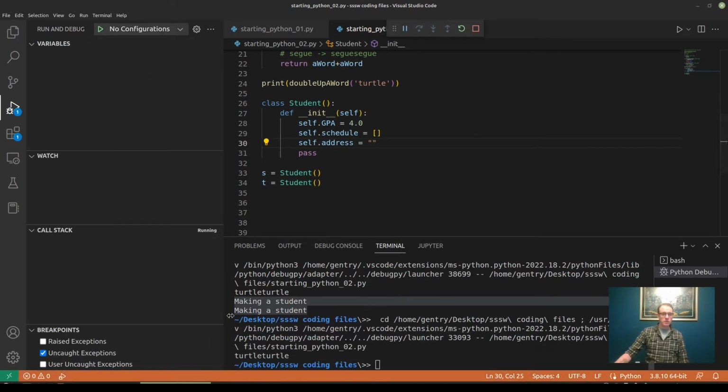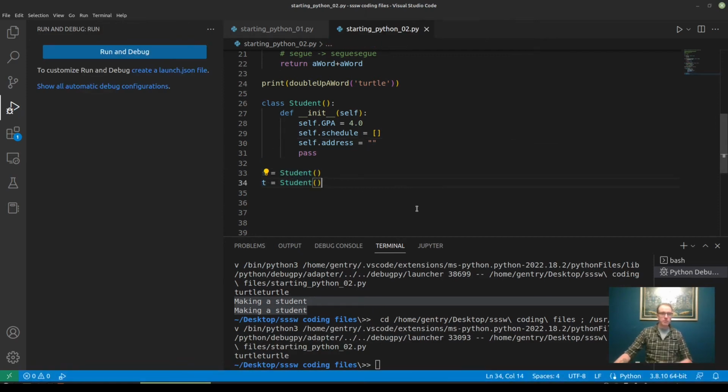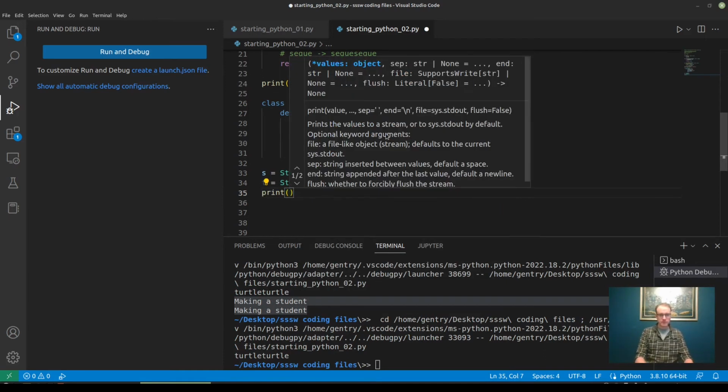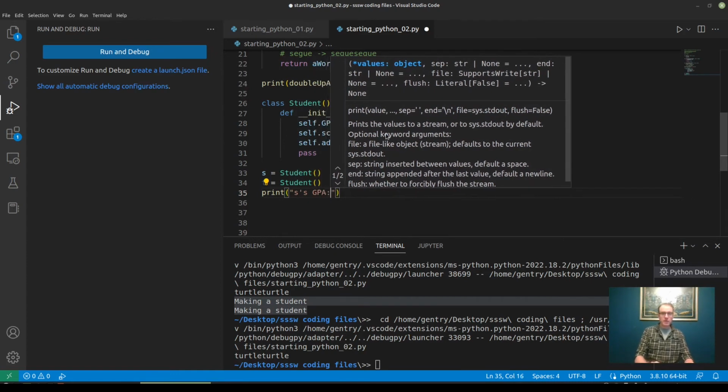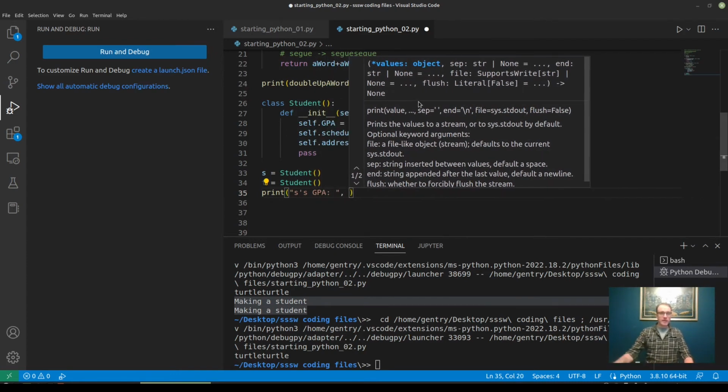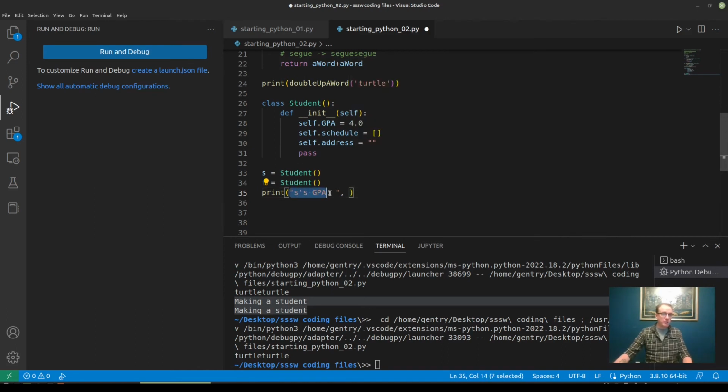And now, we're still not seeing any output, but if I want to print s's GPA, I can pass, remember, as many arguments as I want to the print function.